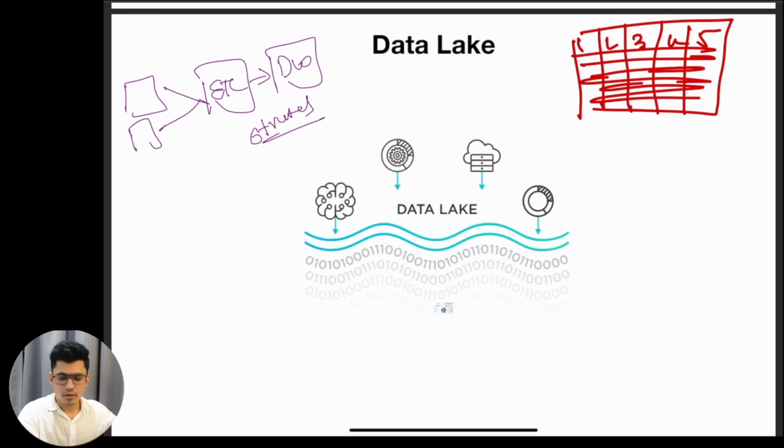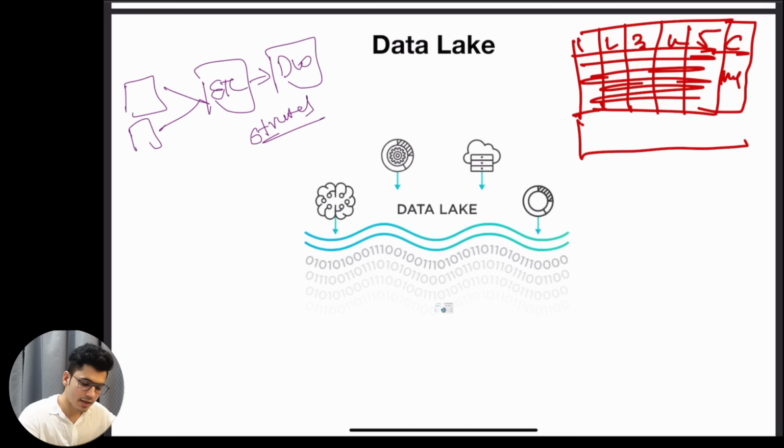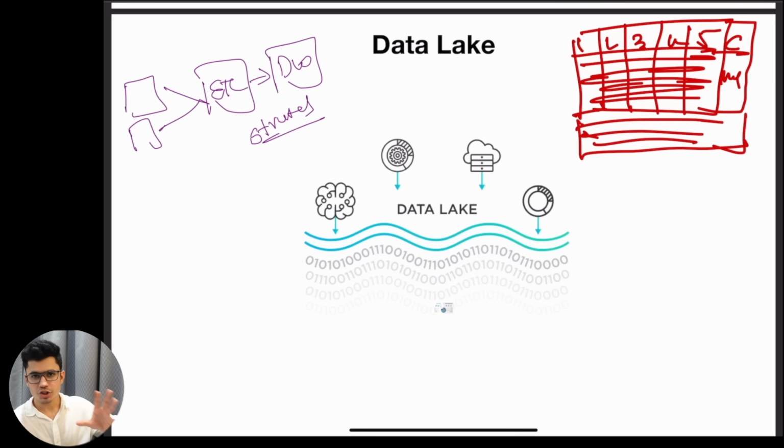Now tomorrow I decide to add one more column inside the data warehouse. All of these values will be null. I will have to change the entire structure, and then I will start adding new rows as per the new data. So changing the structure, changing the schema type, is quite difficult in a data warehouse because you have to take a lot of things into consideration.